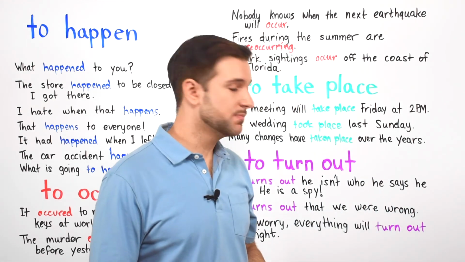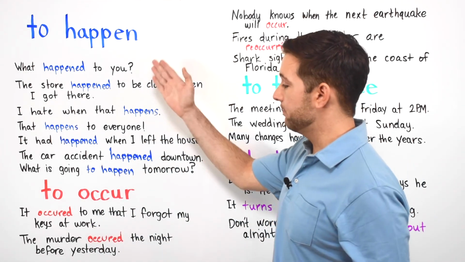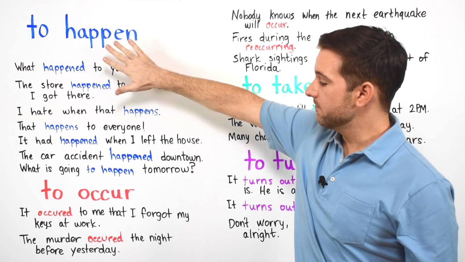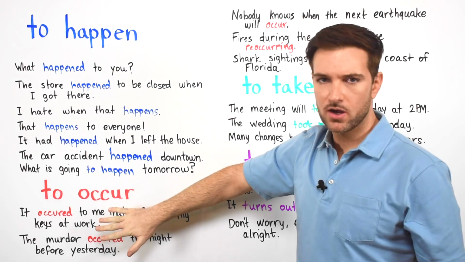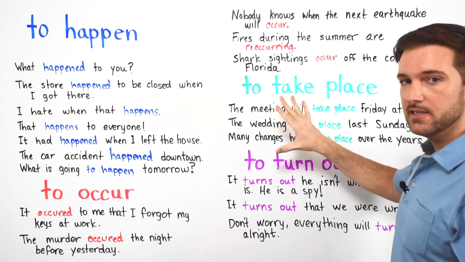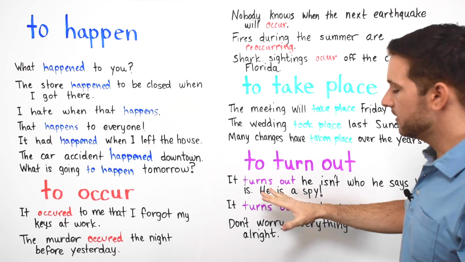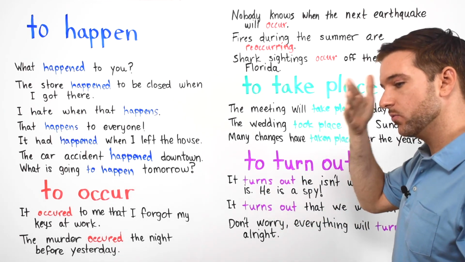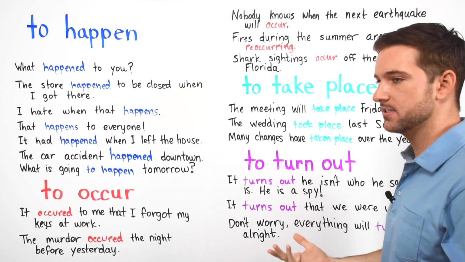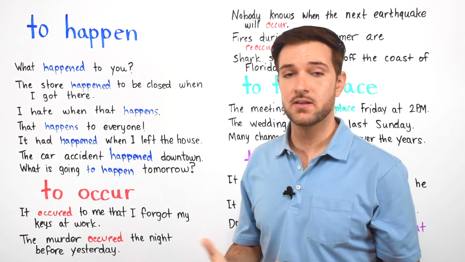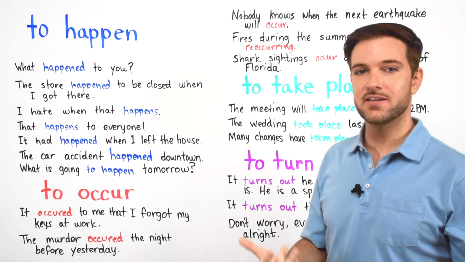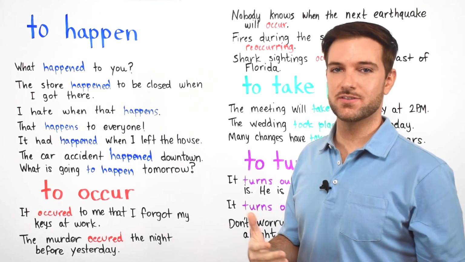All right? So guys, make sure you practice these four words: to happen, to occur, to take place, and to turn out. They're pretty similar. Remember, informal conversations, formal conversations, talking about planned events and meetings, and then to turn out when things are not expected and you're like, whoa, I was wrong. It turns out that he isn't who he says he is. He is a spy. It's talking about things that are unexpected. And we can use all these in a variety of situations. So you just have to listen to English speakers so you can get more accustomed to how people use these words.